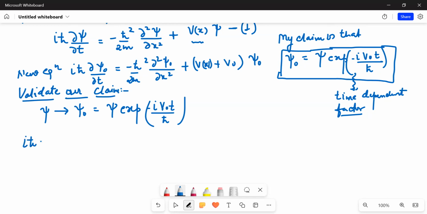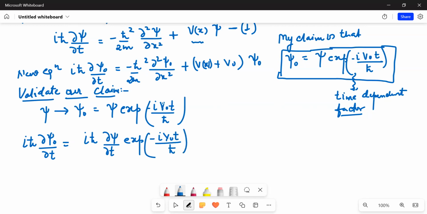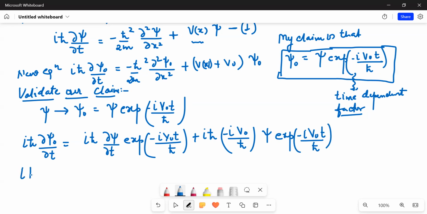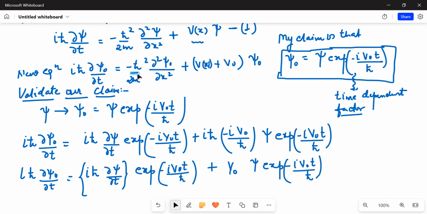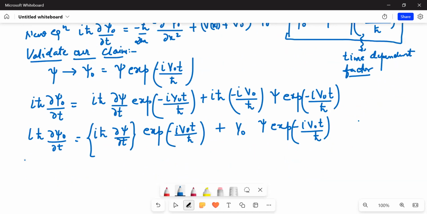Now i ħ ∂ψ naught/∂t equals i ħ ∂ψ/∂t times exponential of minus i V naught t upon ħ, plus the term from differentiating the exponential, which gives V naught ψ times exponential of minus i V naught t upon ħ. For i ħ ∂ψ/∂t, from equation number 1, I can substitute minus ħ² upon 2m ∂²ψ/∂x² plus V(x)ψ.